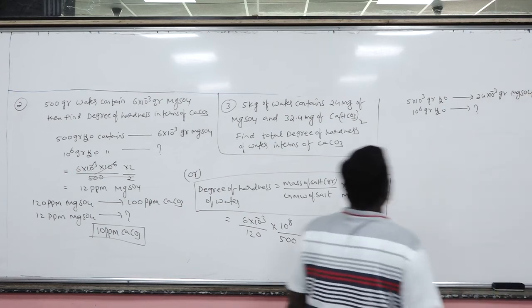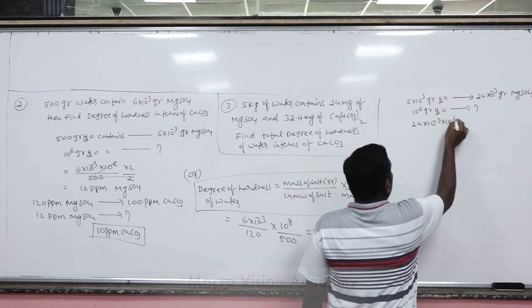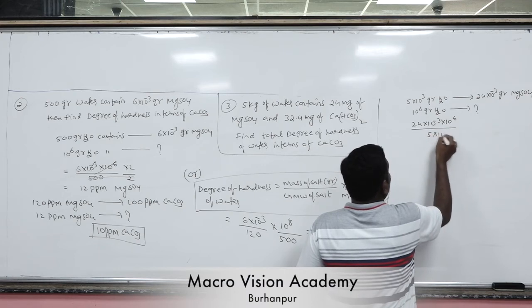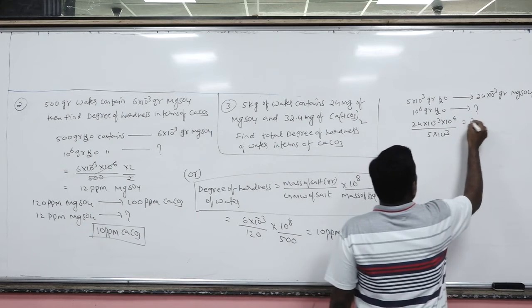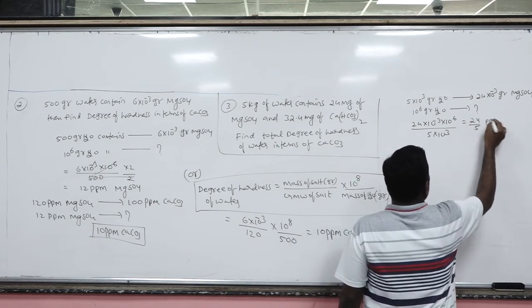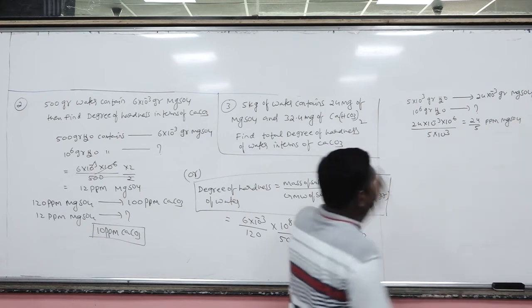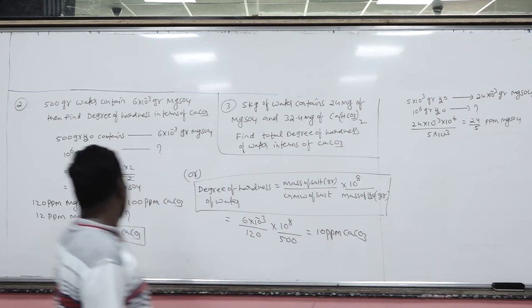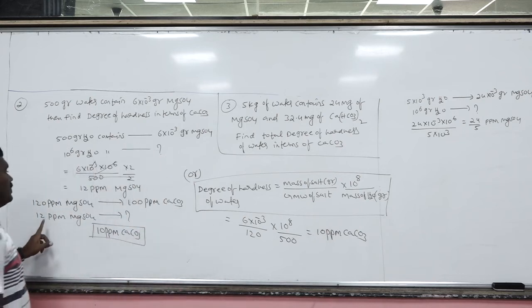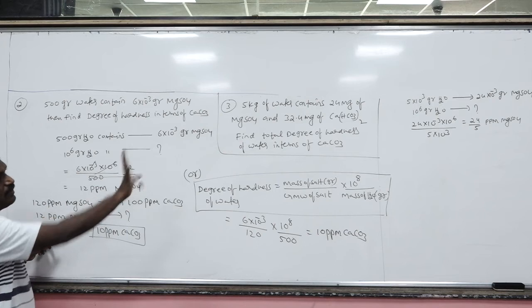Okay, parts per million. So 24 into 10 raised to minus 3 into 10 raised to 6 divided by 5 into 10 raised to 3. Okay. So you have 24 by 5 ppm MgSO4. Now this MgSO4 will be converted into what? CaCO3. How to convert? Just like 120 ppm MgSO4 is 100 ppm, then 12, then 24 by 5 ppm.